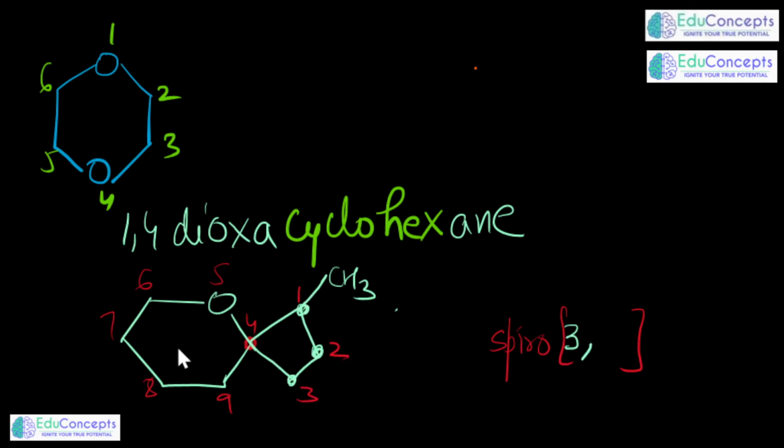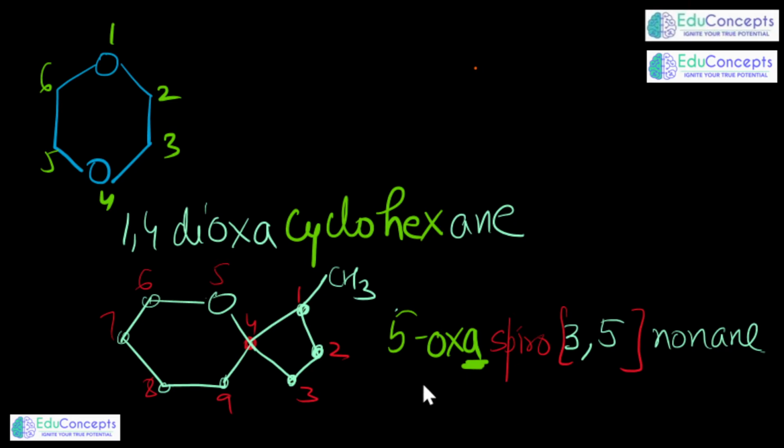It is 3 on this side, 1, 2, 3, 4, 5. So 3 and 5, 8, and 1 is 9. Bridgehead atom is 9. So it is nonane. But again, it is not just nonane. Fifth position is carrying oxygen. We will be saying 5-oxa. So I think I made my point clear.